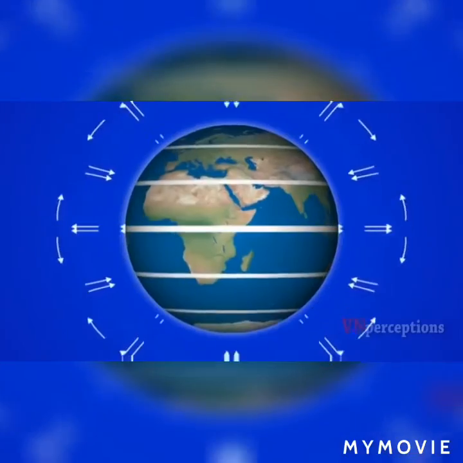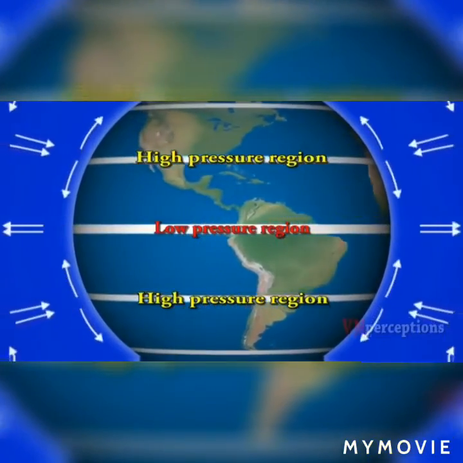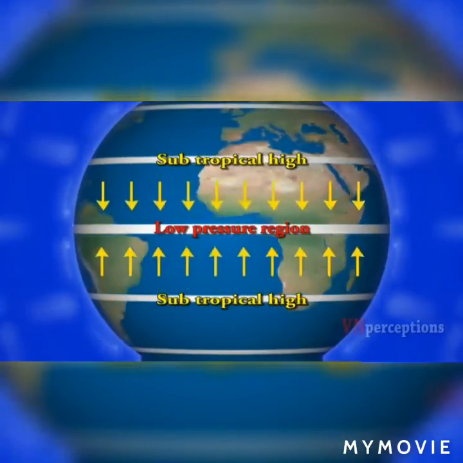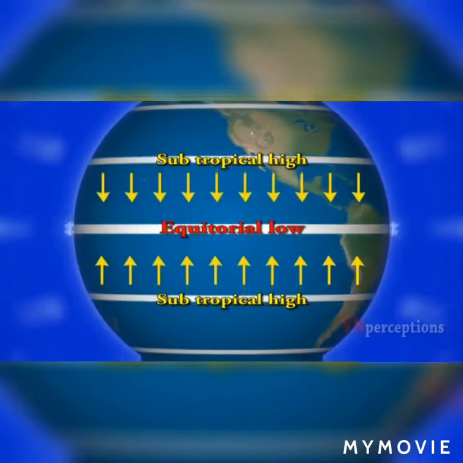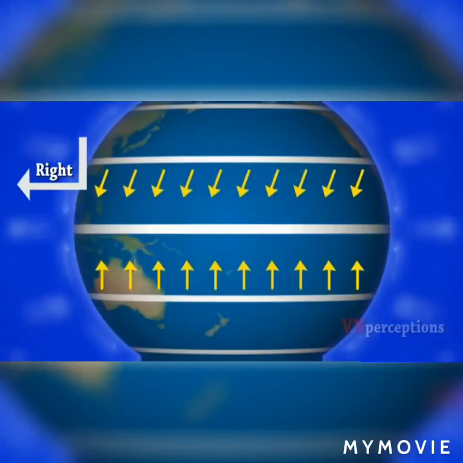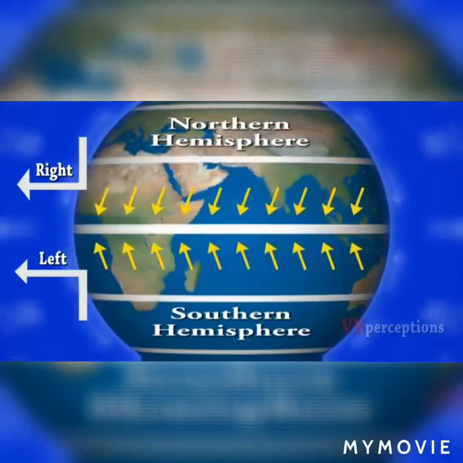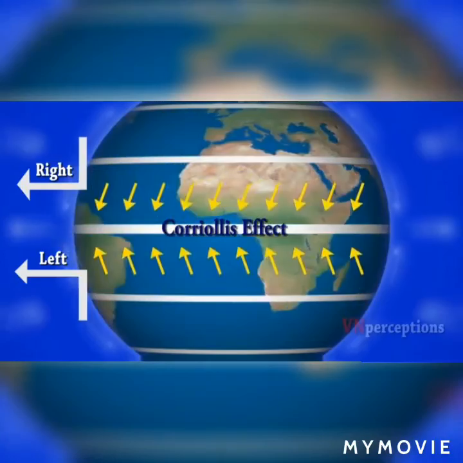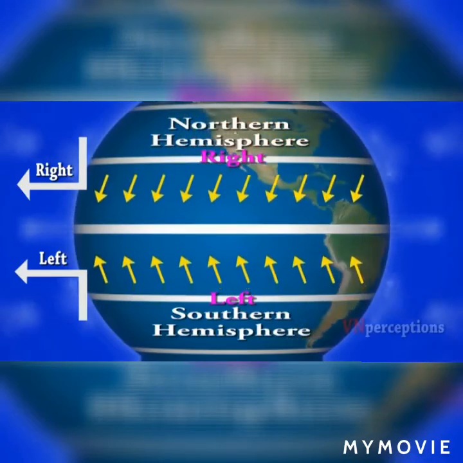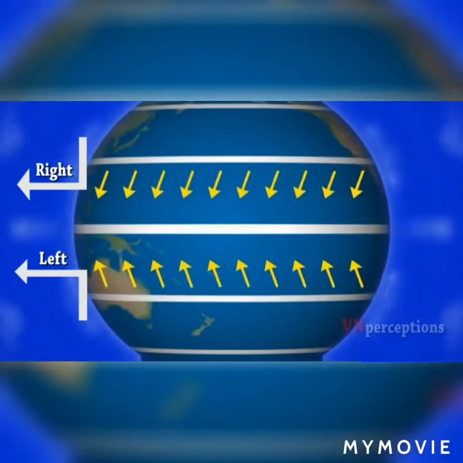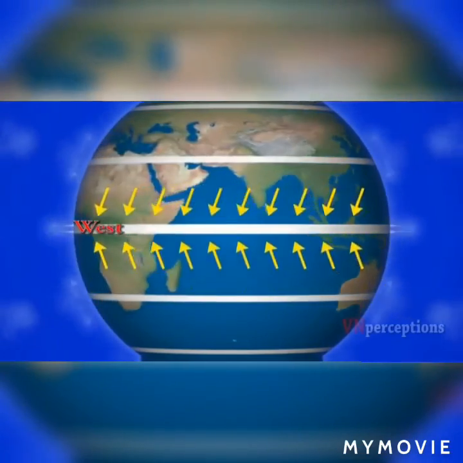On the surface of the earth, along the equator, the wind moves from high pressure region to low pressure regions, that is from subtropical highs to equatorial low in the northern and southern hemisphere. These winds bend towards the right in the northern hemisphere, and in the southern hemisphere the wind bends to the left, and it is described as the Coriolis effect. The wind bends to the right and left in northern and southern hemisphere respectively because the earth is spherical in shape and the earth rotates from west to east.